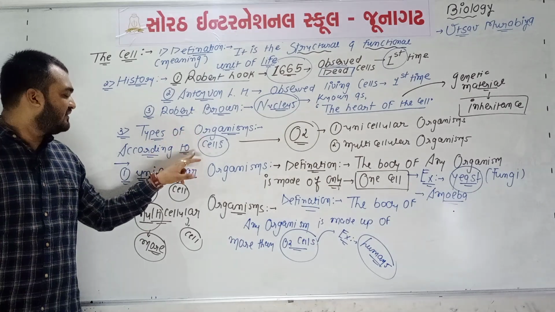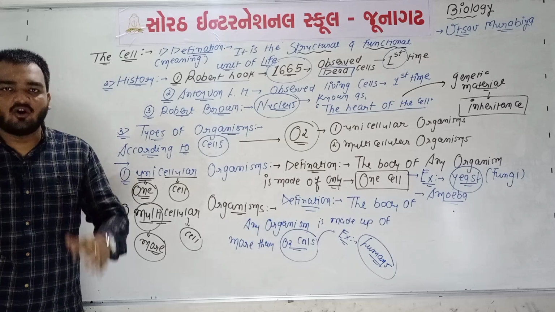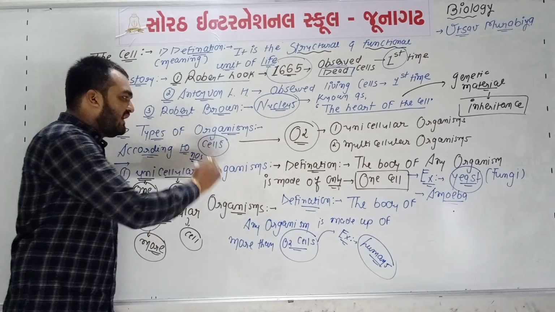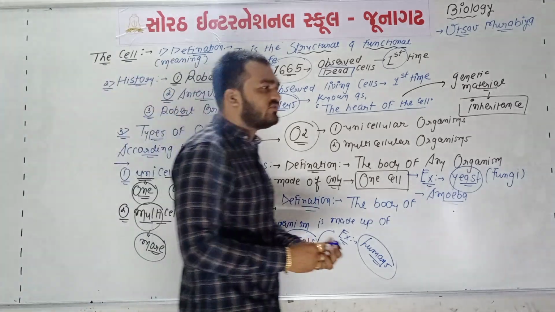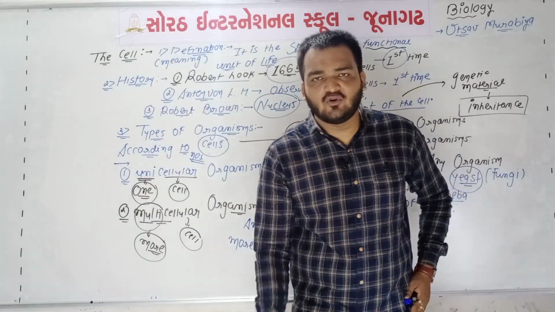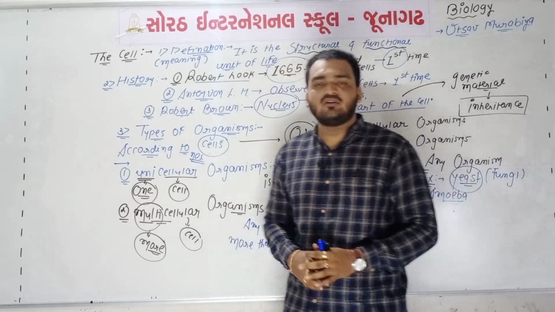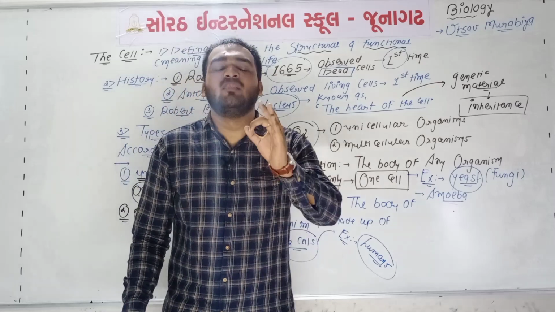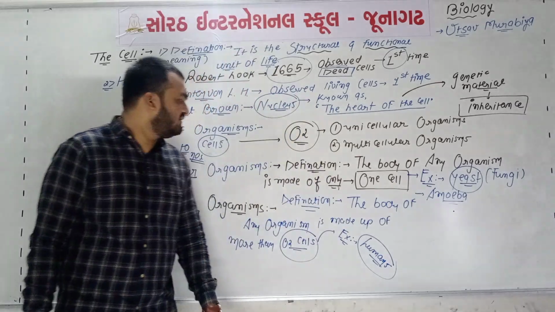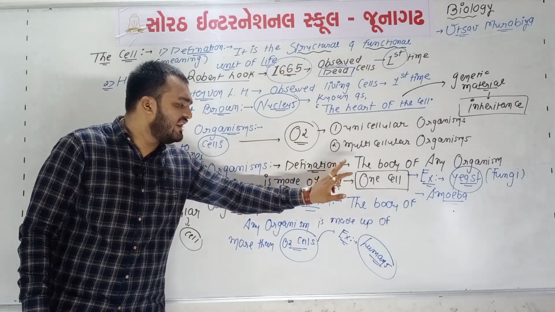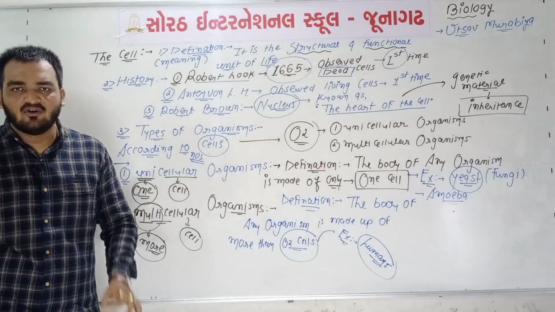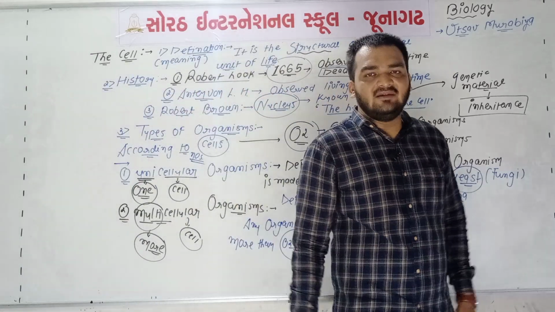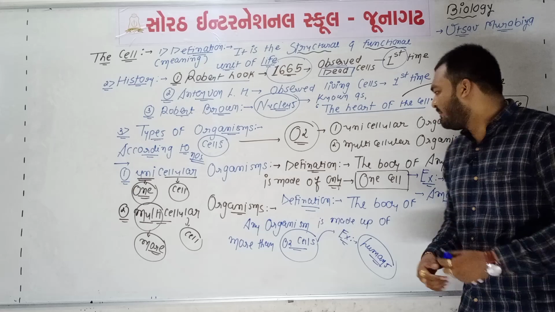Okay, types of organisms according to what? According to the number of cells. You will remember, according to the number of cells, there are two main types of organisms. First is unicellular organisms, and second is multicellular organisms. If the body of any organism is made up of only one cell, then it is known as a unicellular organism.